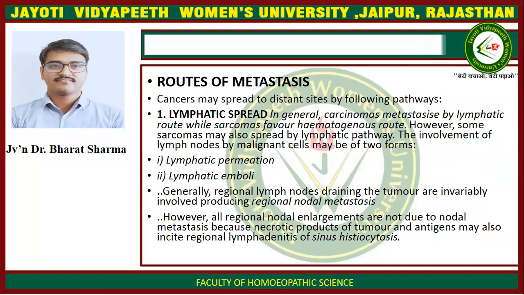Route of metastasis. Cancer may spread to distant sites by following pathways. First is lymphatic spread. In general, carcinomas metastasize by lymphatic route, while sarcomas favor hematogenous route. However, some sarcomas may also spread by lymphatic pathway. The involvement of lymph node by malignant cells may be of two forms. First is lymphatic permeation. Second is lymphatic emboli.